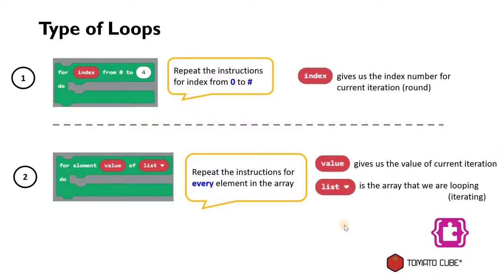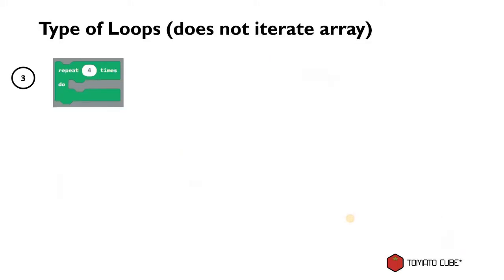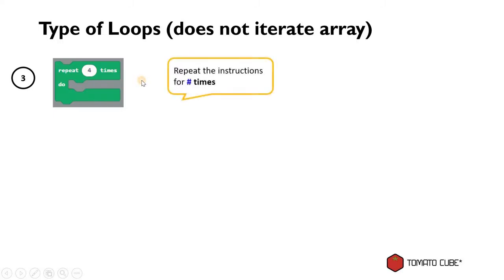So you have learned 2 types of loops, and then the subsequent loops, the third type, this loop doesn't utilize any array, meaning that it doesn't iterate according to the number of items that you have inside an array. In fact, what it does is it just repeats the number of times that you specify here inside the value box, and it will perform whatever instruction that you put inside the block. So it will just keep repeating the instruction based on the number of times that you have inside this value block here. So it's pretty straightforward.